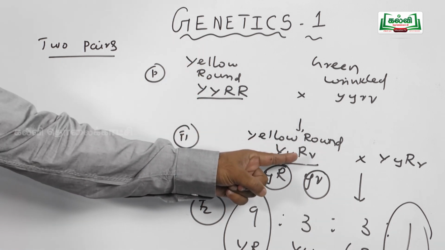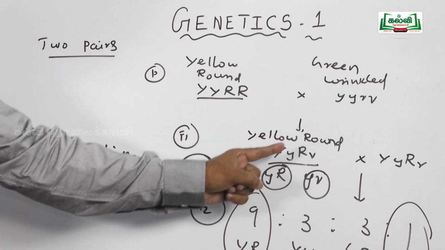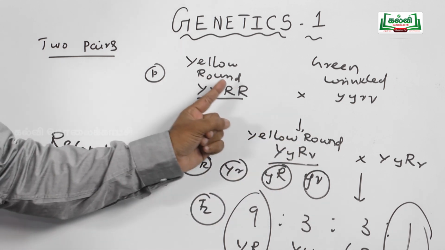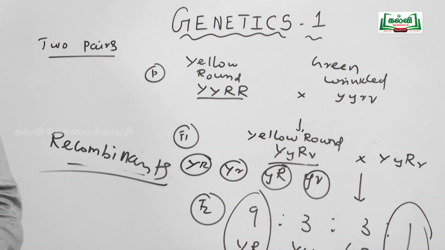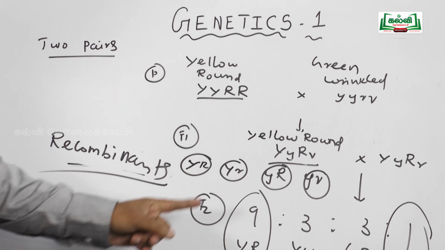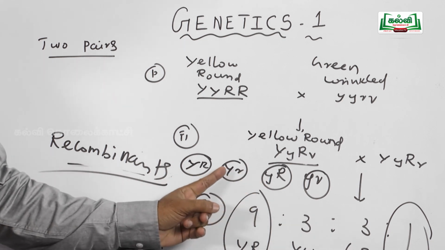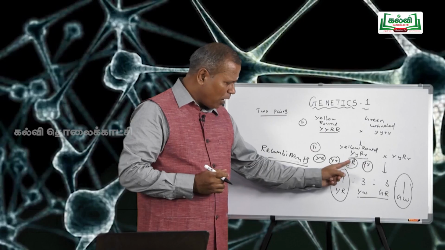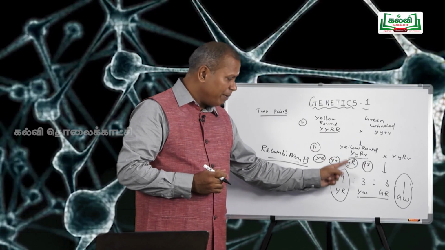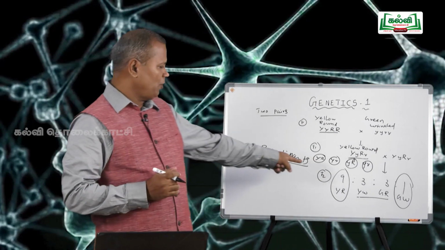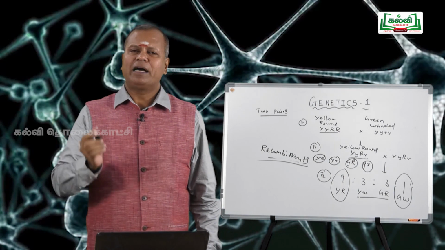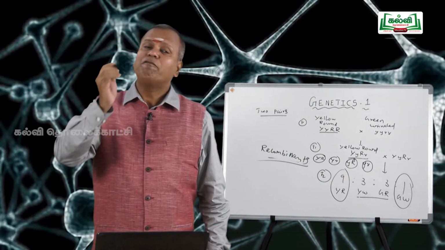See the F1 hybrid with 4 genes or 4 factors, 2 from the paternal side, capital Y, capital R from the paternal side and small y, small r from the maternal side. They get assorted independently at the time of gamete formation. Due to independent assortment, 2 new gametes are formed, namely capital Y, small r and small y, capital R. These new gametes are responsible for the formation of new varieties. So, this ratio is said to be the dihybrid cross phenotypic ratio.